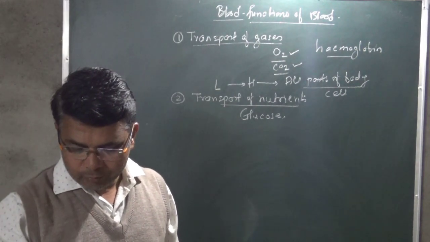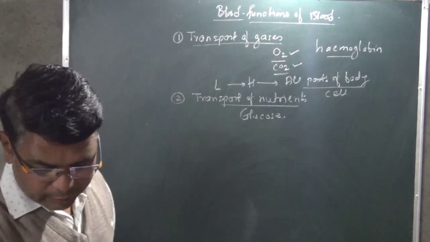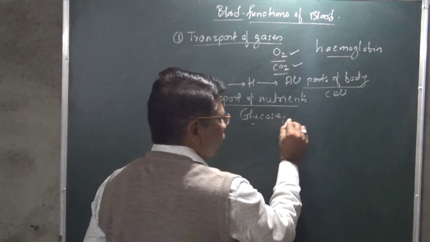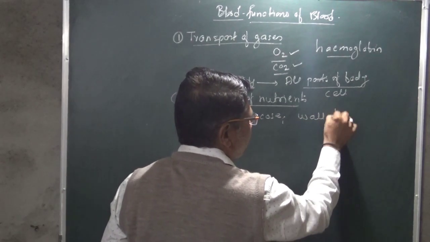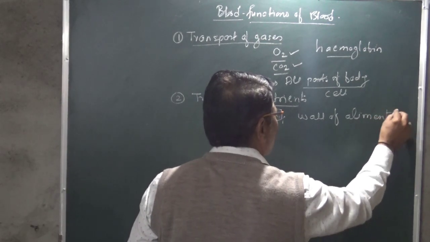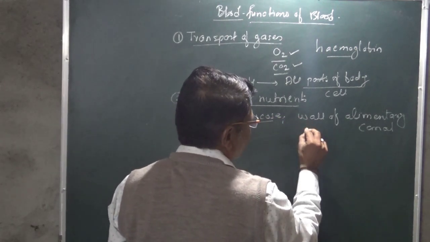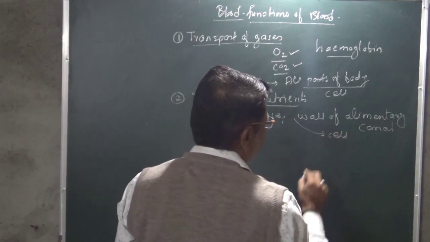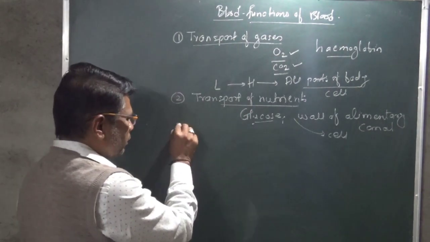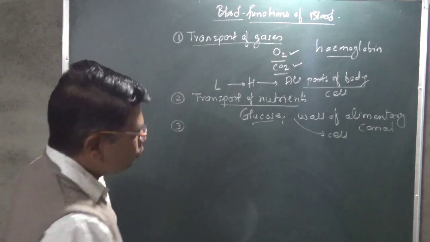At the same time, fatty acids and other micronutrients are collected from the wall of the alimentary canal and transported to the number of cells, to each part of the body. Then we say about the transport of the waste material.